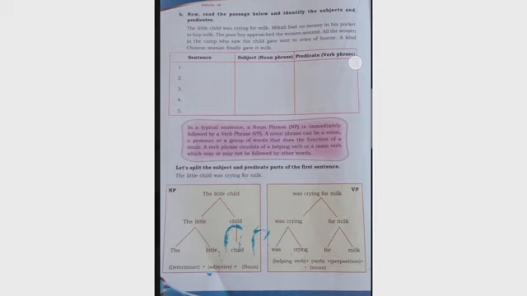Let us split the subject and predicate parts of the sentence. The little child was crying for milk. The little child is the noun phrase, was crying for milk is the verb phrase. In the little child, the is the determiner, little is the adjective, child is the noun. In was crying for milk, was is the helping verb, crying is the verb, for milk is the prepositional phrase.